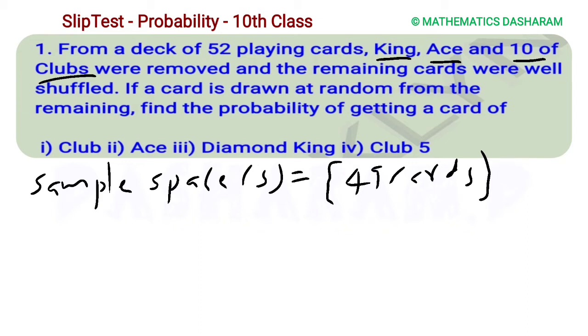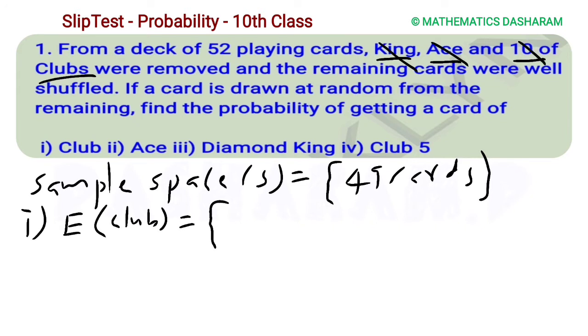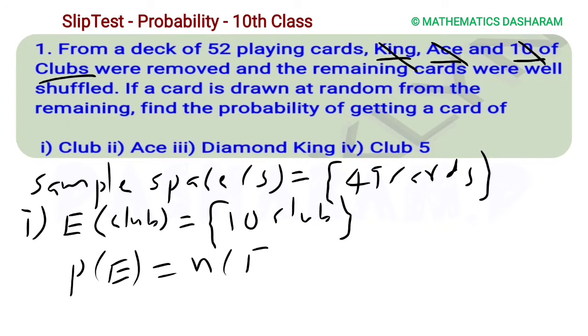Next, the remaining cards were well shuffled. If a card is drawn at random, what is the probability of selecting a club? So event E is club. Club is one of the suits. 13 club cards will be there, but out of 13 cards already King, Ace, 10 are removed. So then only 10 favorable cards will be there. Now the probability of event E equals n of E divided by n of S. So n of E is 10 by 49.